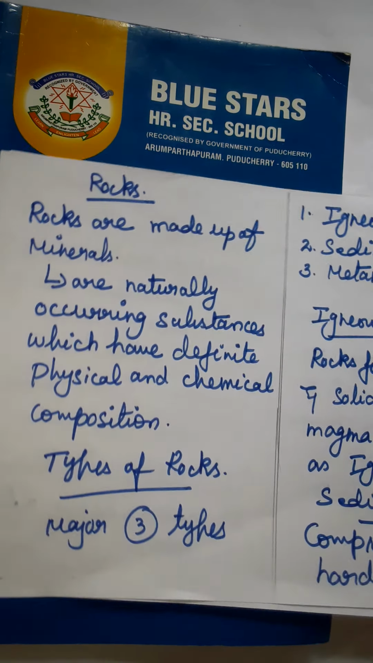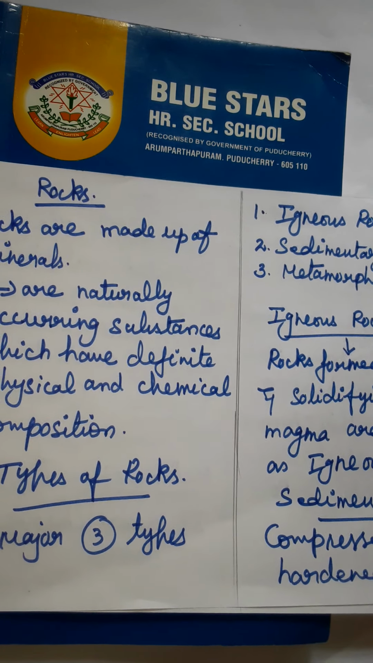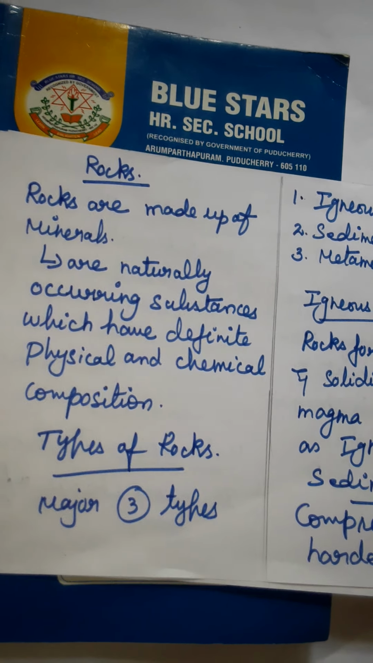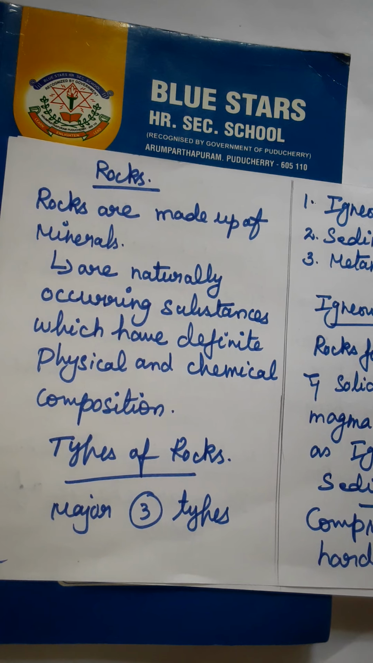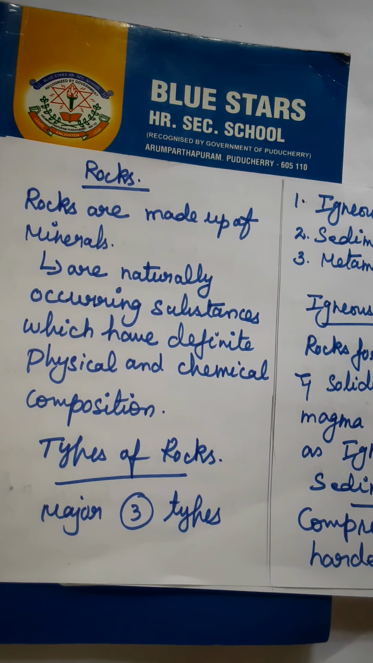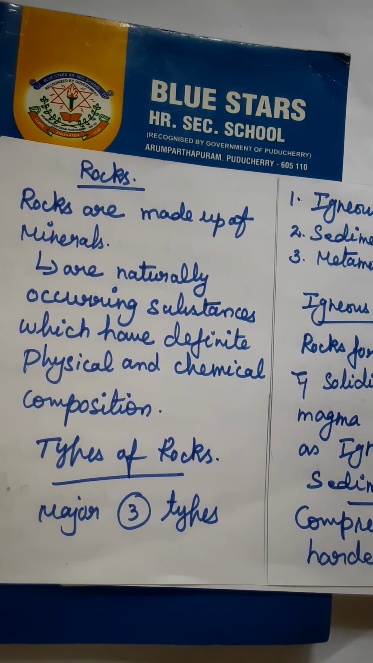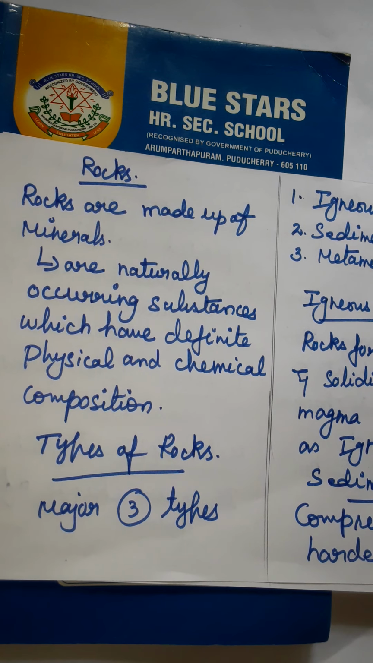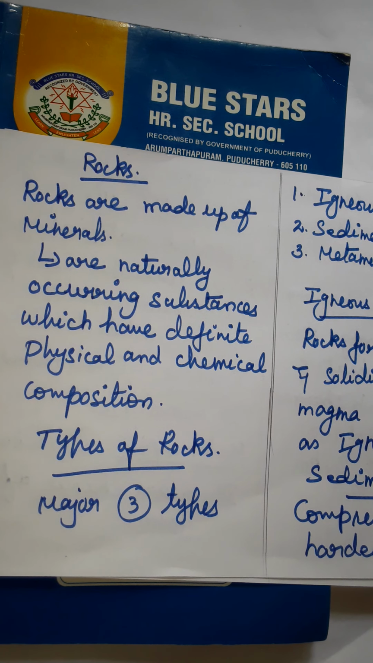Next we are going to see the topic rocks. Rocks are made up of minerals. Minerals are naturally occurring substances which have definite physical and chemical composition.